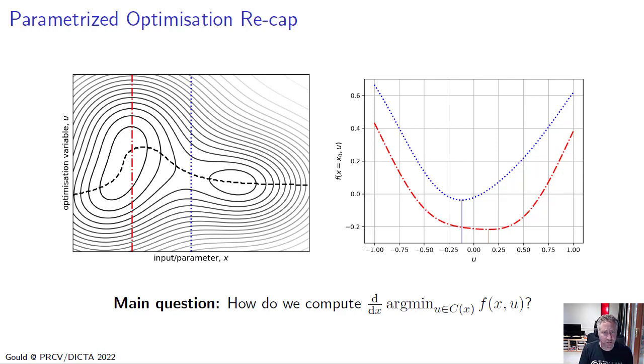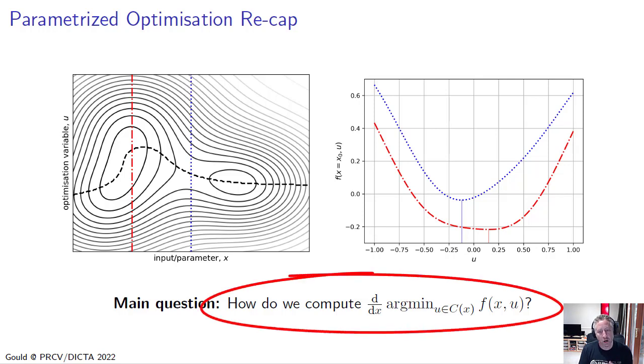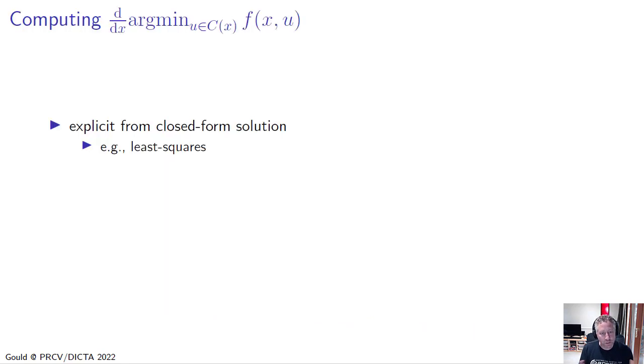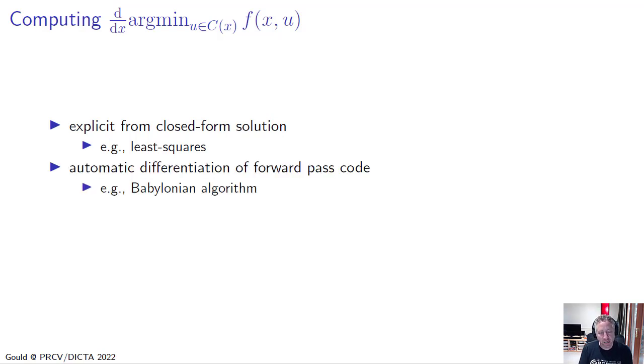And so the main question with these parameterized optimization problems is, how do we compute the derivative of the output y with respect to the input x? In other words, how do we differentiate through the argmin operator? So we saw already that if we have a closed form solution, such as we do for least squares, then we can compute the derivative of that closed form solution directly. Another solution is to automatically differentiate the forward pass code.